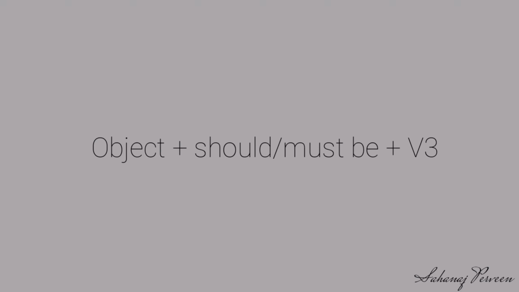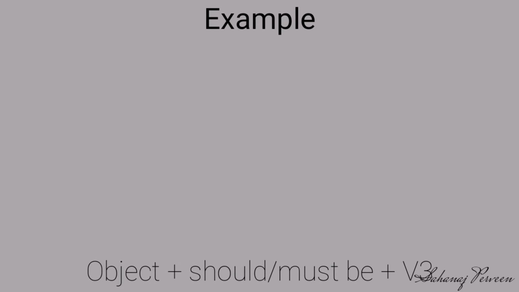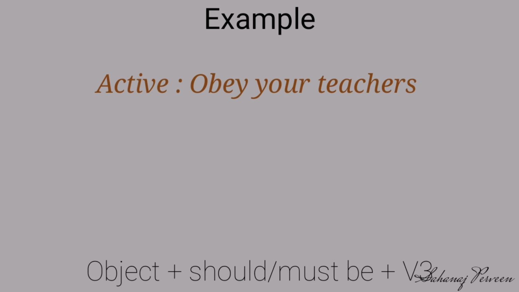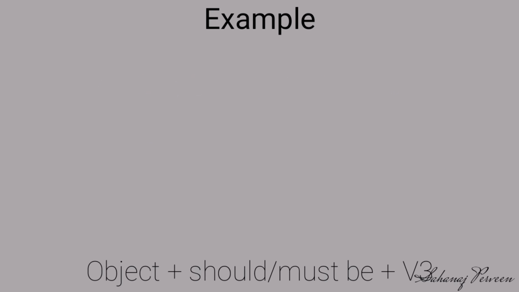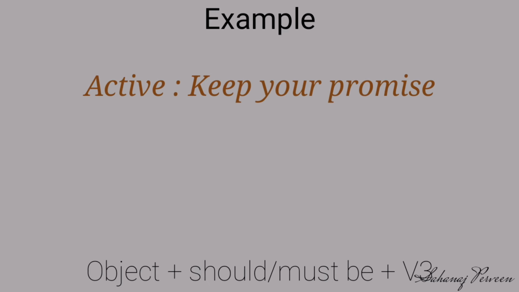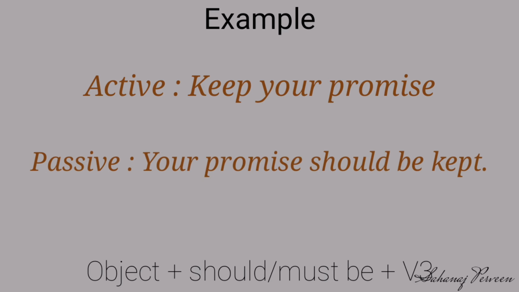Now we are going to learn the voice of imperative sentences with advice and suggestion. Then our structure will be object plus should be or must be plus verb 3. Look at the example. Obey your teacher. Our passive is: Your teacher must be obeyed. Look at another example. Keep your promise. Our passive is: Your promise should be kept.